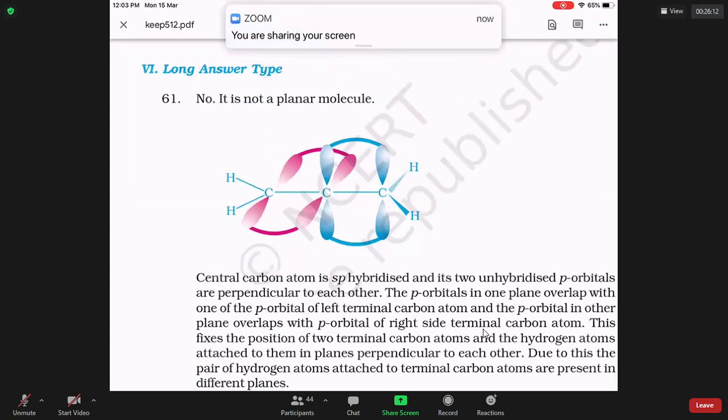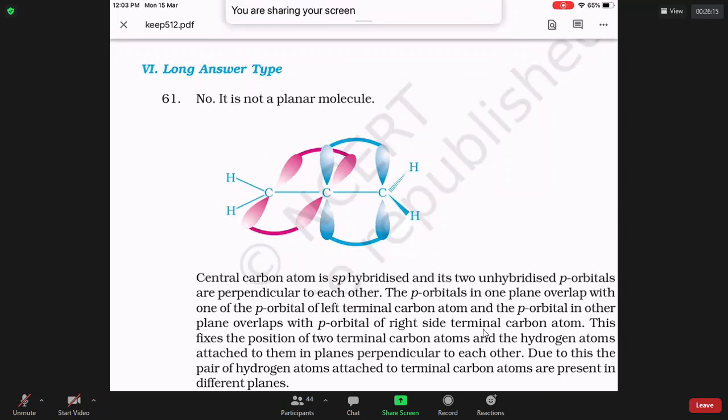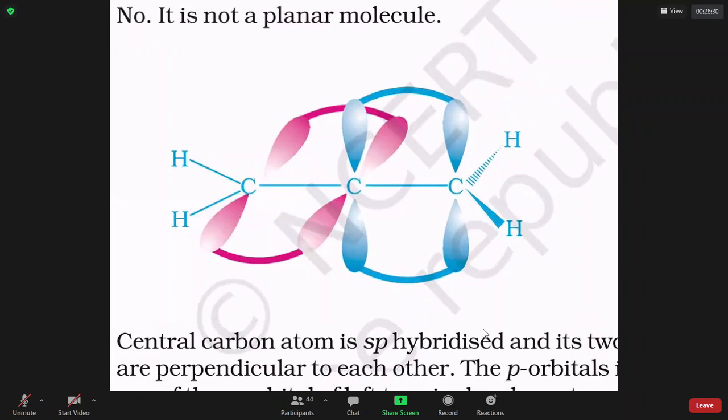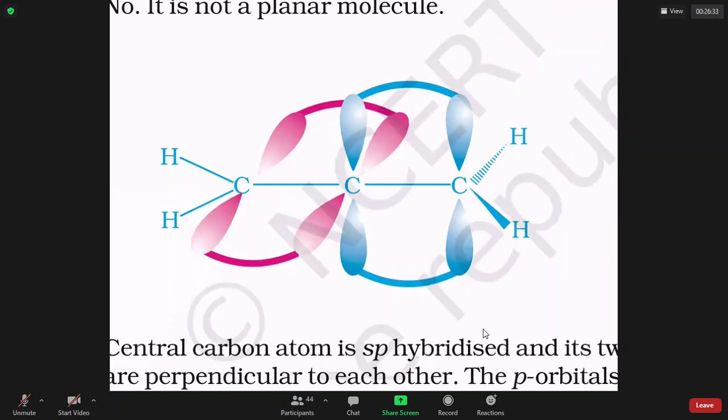Yes, sir. Notice that the allene is not a planar molecule. In the diagram, they have shown clearly the central carbon is sp hybridized. Two blue lines are indicating sp hybridized overlaps. This center line is indicating sp2 overlap left side, sp2 overlap right side. Now vertically up and down blue indicates one pure p orbital. Horizontal in front and behind, red, that is another pure p orbital.